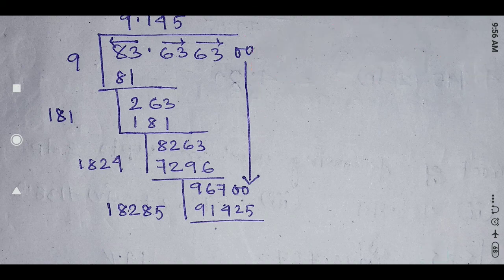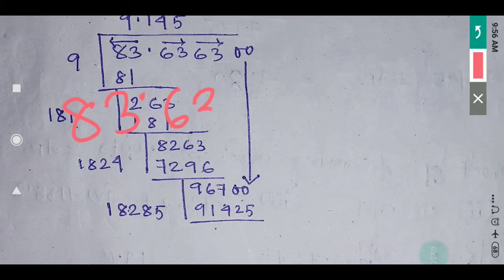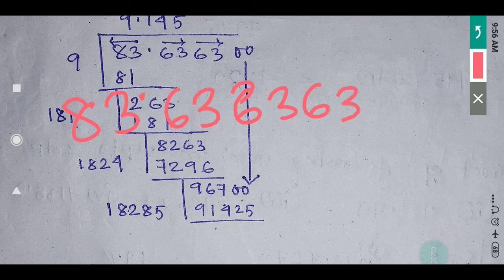Again I'm telling you, like this, suppose it is given 83 point 63. Before the decimal, for the whole number part, I will take two from right to left, and after the decimal point, from left to right I will take two numbers. So for the whole number part you take these two numbers, and after that no whole number is there, then you continue with the decimal part.